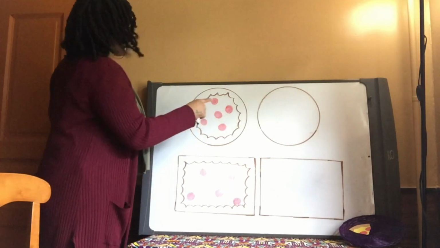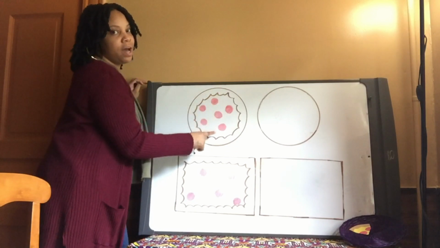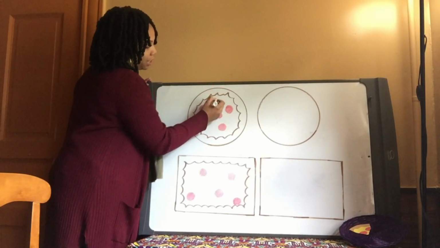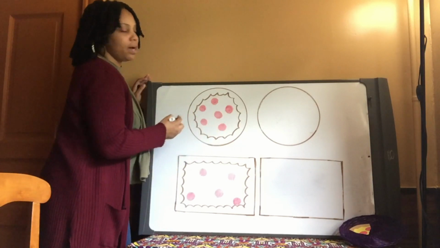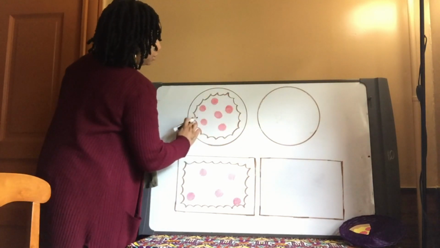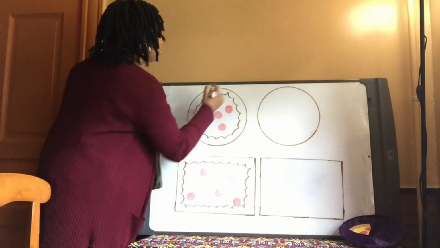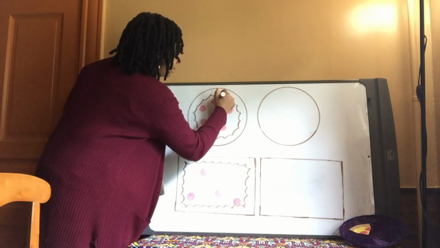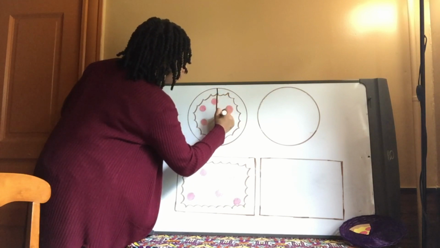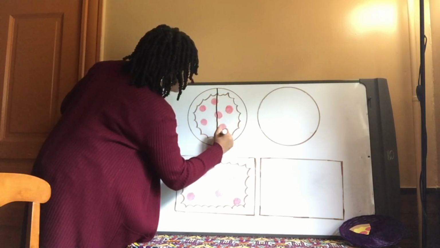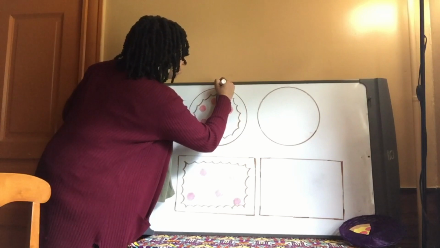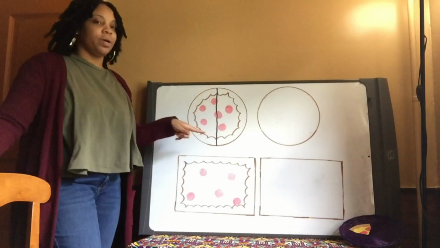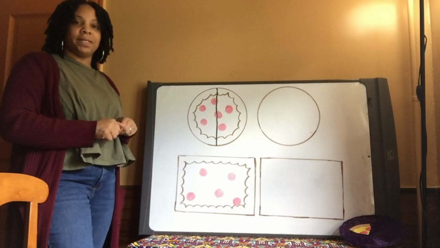I want to make sure that I go to the very middle of this pizza, and I'm going to cut it by drawing a line straight through the middle so that each part of the pizza is equal in size. If we slice this pizza at this point, Congo Nation, is it split in half?